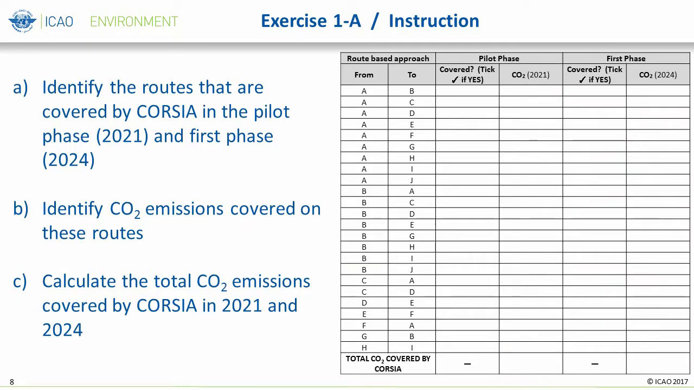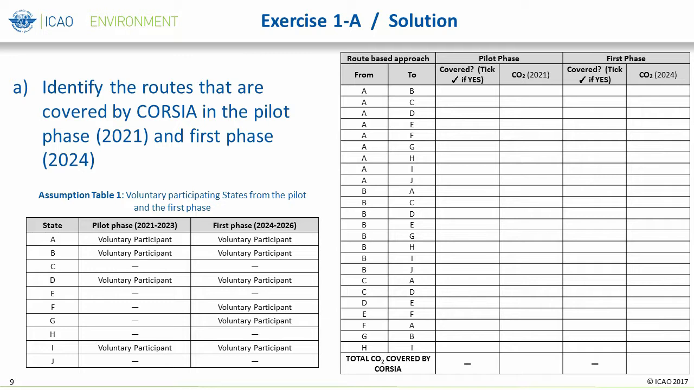Based on the assumption tables 1 and 2, you are asked to identify the routes that are covered by CORSIA in the pilot phase and first phase, then identify CO2 emissions covered on these routes, and to finally calculate the total CO2 emissions covered by CORSIA in 2021 and 2024.